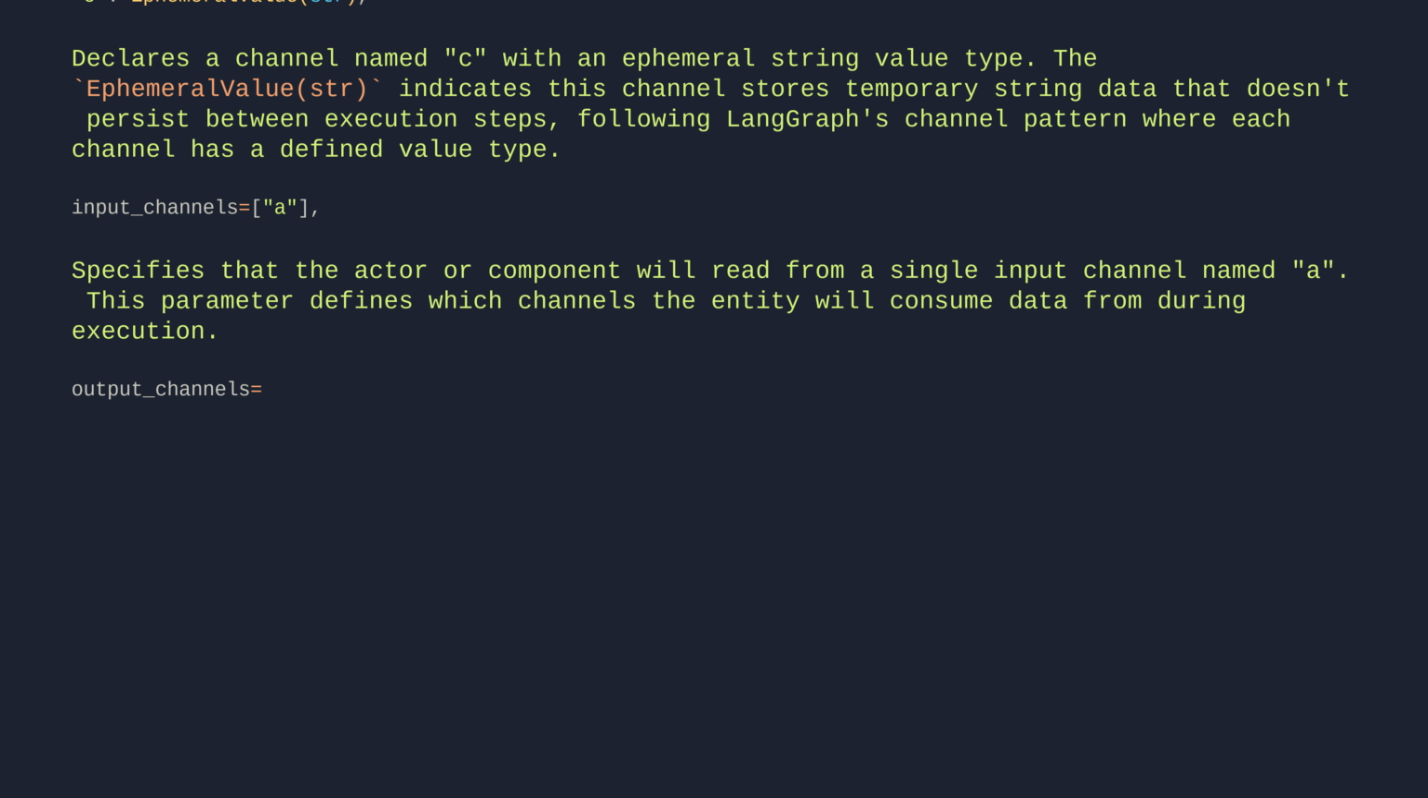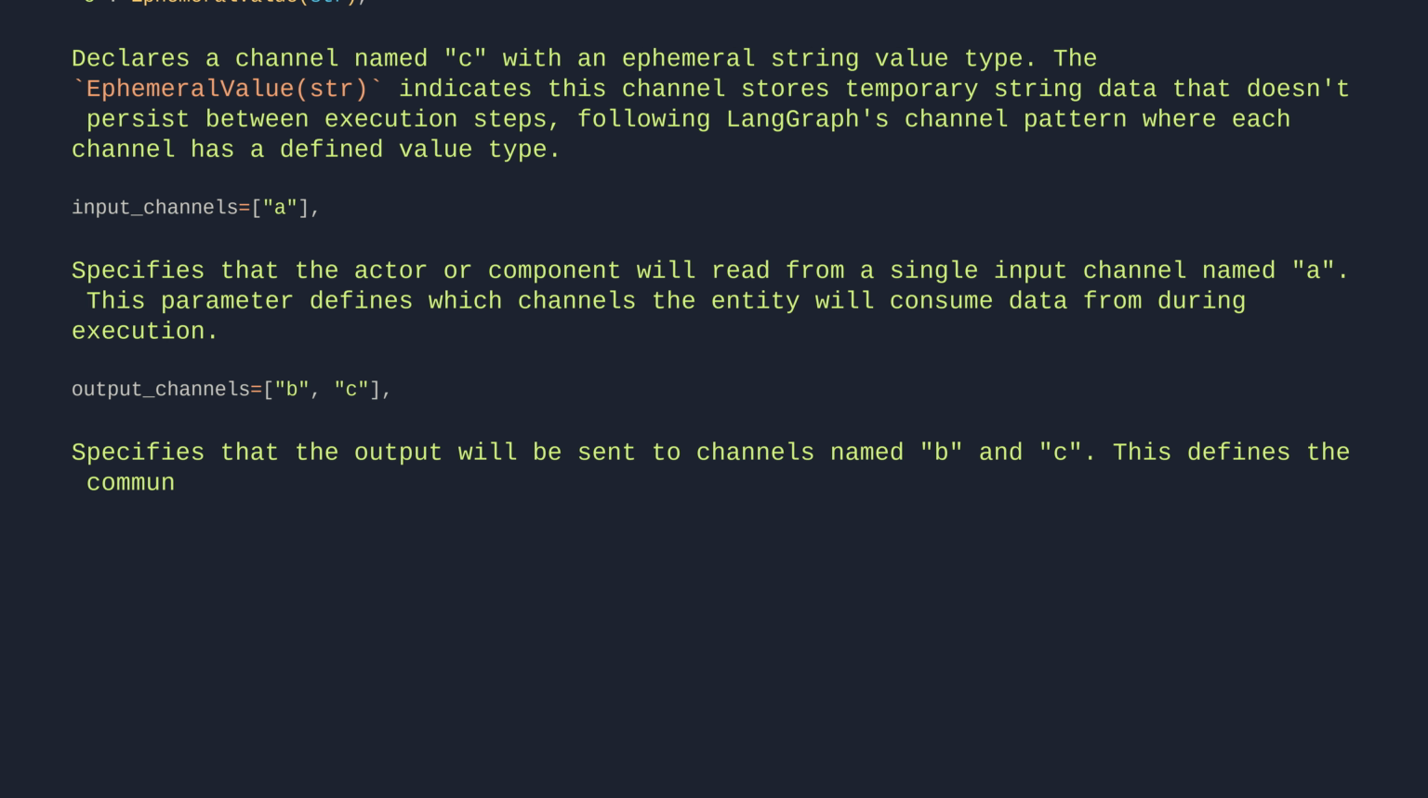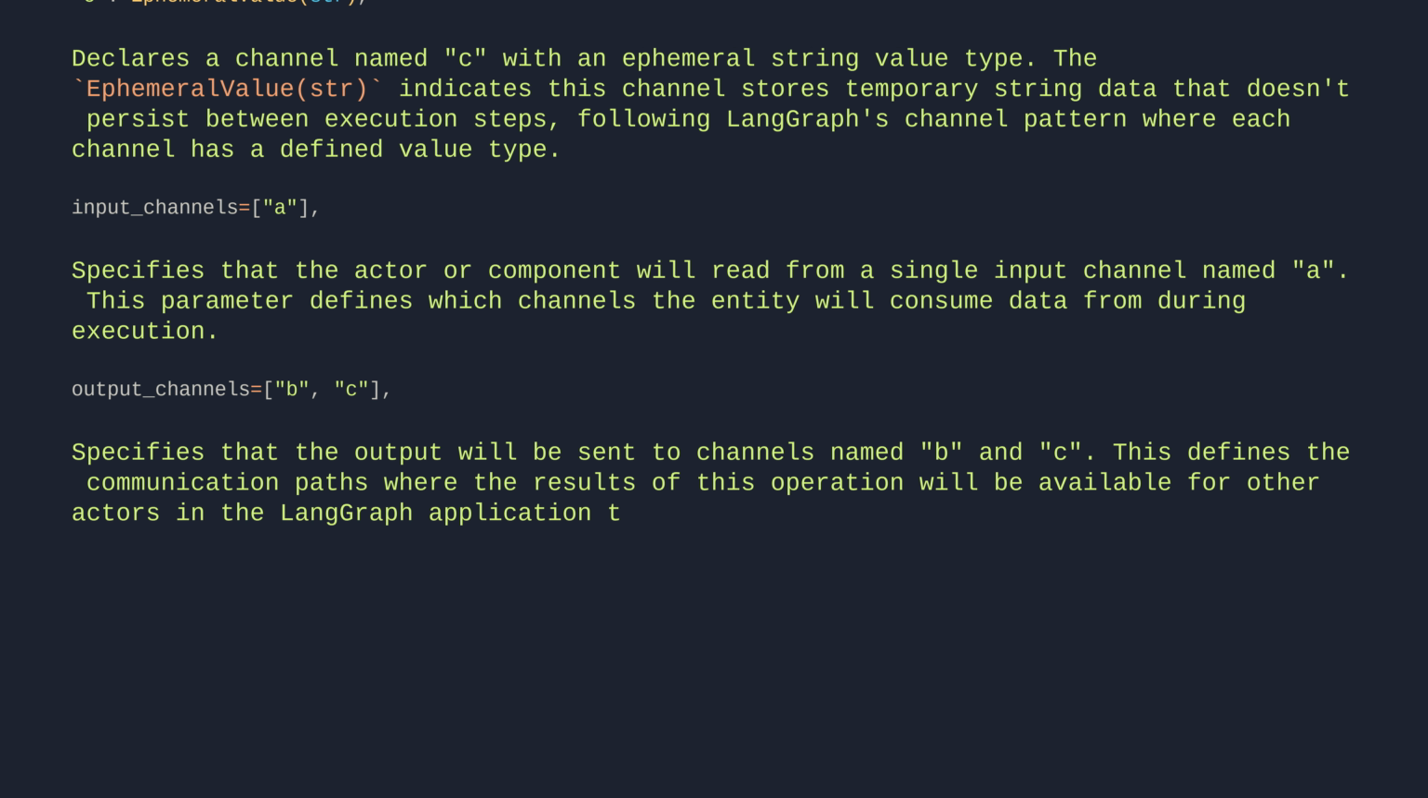Output channels equals B, C. Specifies that the output will be sent to channels named B and C. This defines the communication paths where the results of this operation will be available for other actors in the LangGraph application to consume.